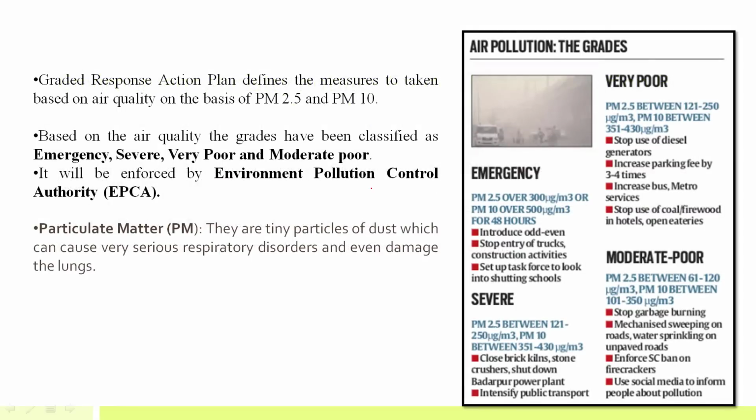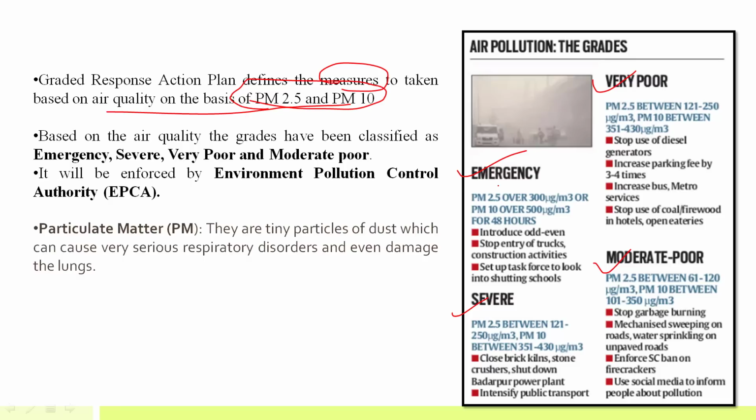Okay. Now, what is this plan all about? This plan defines the measures to be taken based on air quality on the basis of PM 2.5 and PM 10. Remember, in the National Air Quality Index, we were calculating the air quality on the basis of 8 pollutants. But in the Graded Response Action Plan, only 2 pollutants are taken into account, PM 2.5 and PM 10. Now, why is this known as graded response? Because the air quality will be classified into various grades. It can be emergency, severe, very poor, and moderately poor.